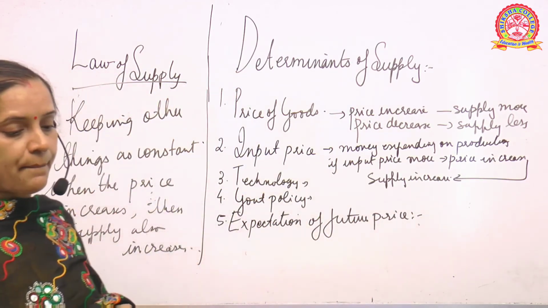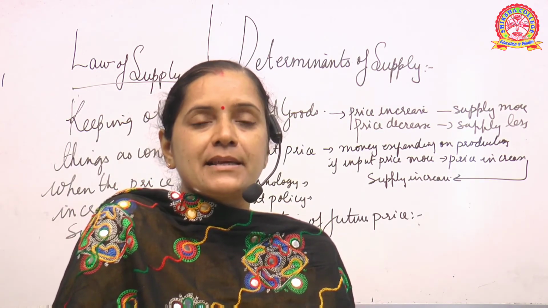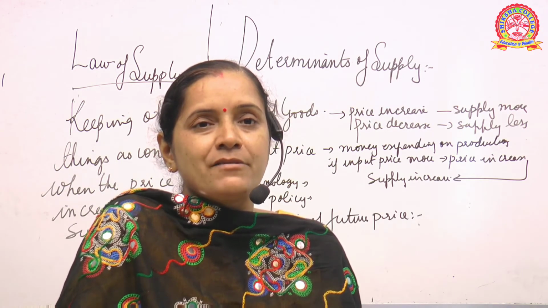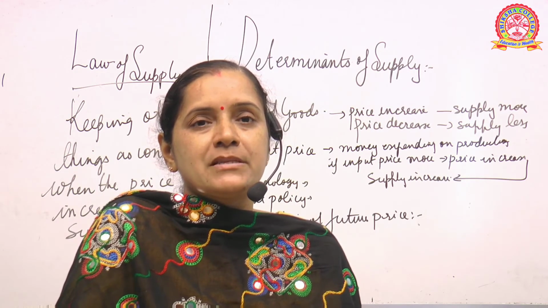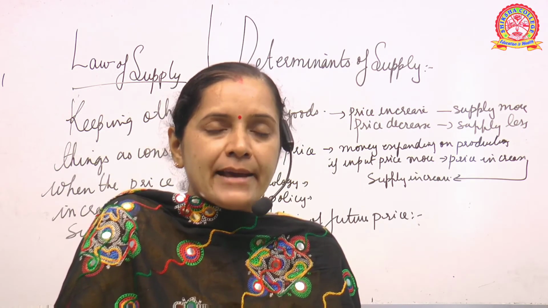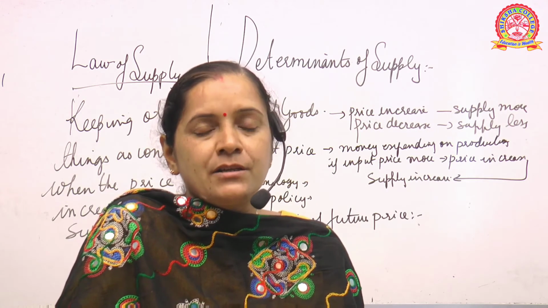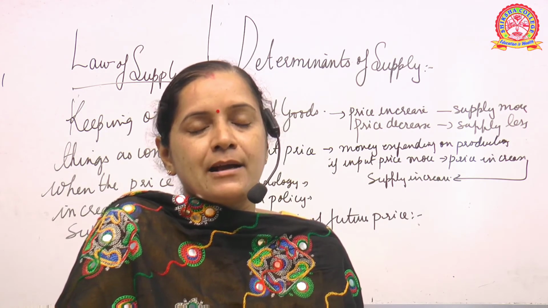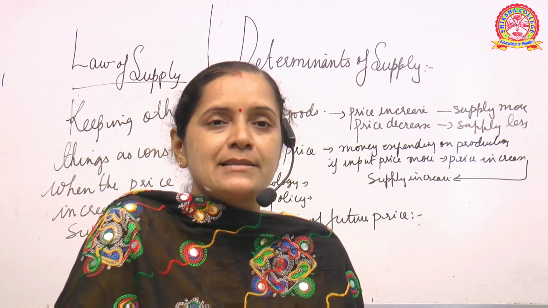See, sometimes what happens is that we have a notion, sometimes it seems that the price of this thing may increase in the future. Like for example, I was telling you when I was discussing the theory of demand, sometimes we feel that the price of gold may still increase, so let me buy now. Although the price of gold is high in the market, still I want to buy gold because I have a speculation, or it is in my mind that the price of gold will increase even more. If it is 40,000 now, it will become 50,000, so it is better to buy it at 40,000 itself.